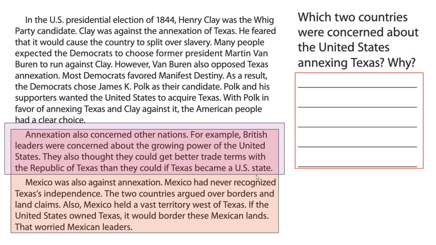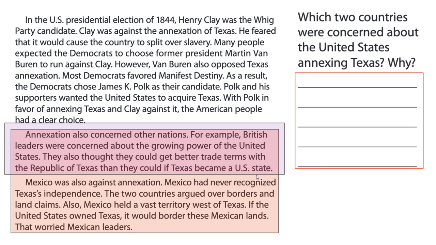Many people expected the Democrats to choose former President Martin Van Buren to run against Clay. However, Van Buren also opposed Texas annexation. Most Democrats favored manifest destiny. As a result, the Democrats chose James K. Polk as their candidate. Polk and his supporters wanted the United States to acquire Texas. With Polk in favor of annexing Texas and Clay against it, the American people had a clear choice.